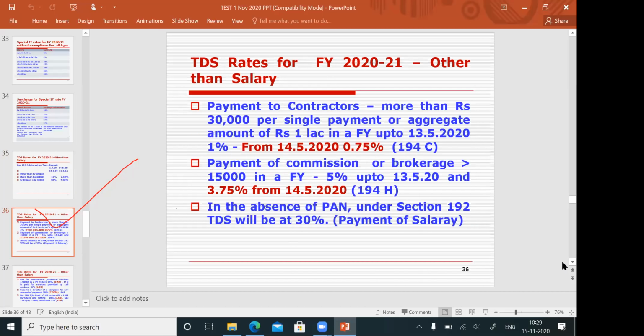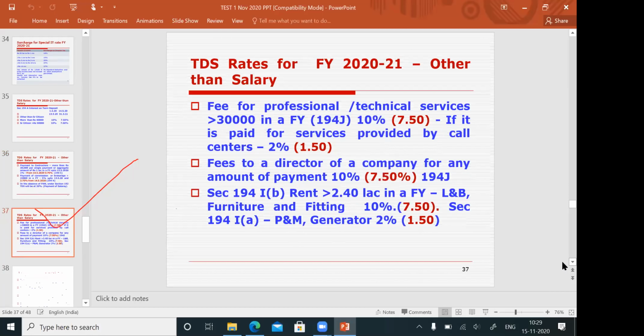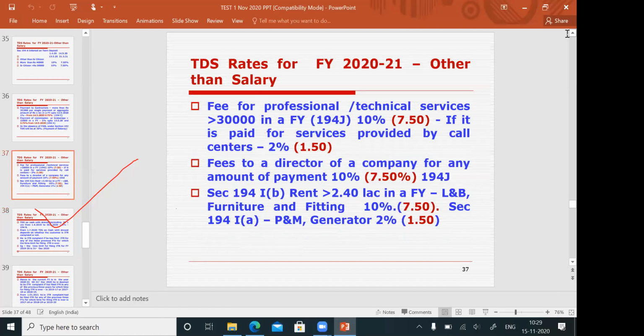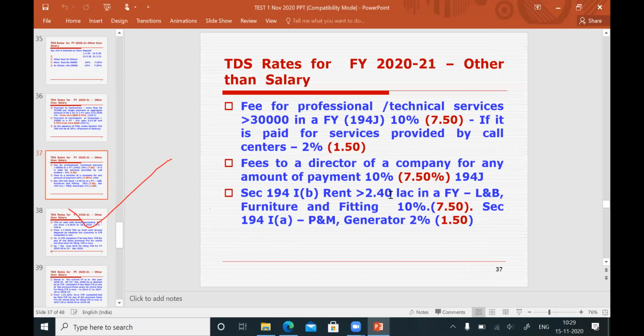For example, you see the next slide. Rent. I told you under section 194IB, TDS on rent is deducted, when rent is 2.40 lakhs in a financial year for land and building. It was 10%. From 14/5, what I have given within bracket is the revised rate from 14/5/2020 till 31/3/2021. What is given outside the bracket in blue color was the existing rate before 14/5, from 1/4.